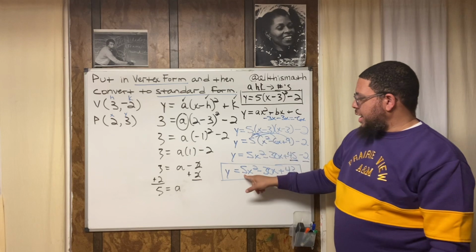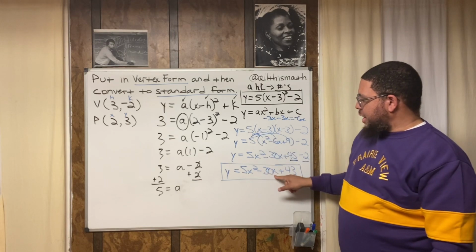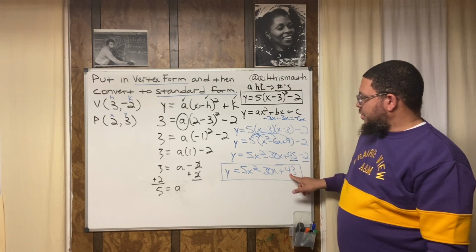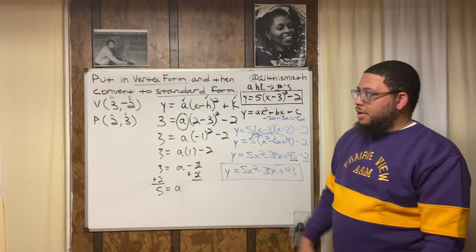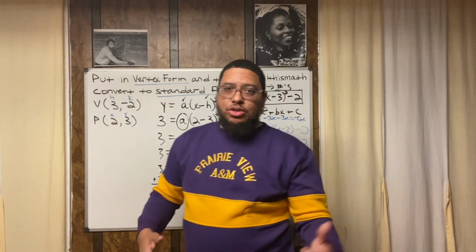See? And this is my ax squared. This is my bx. And this is my c. Right? Ax squared plus bx plus c. All right? And we're done. So go get some practice on these.